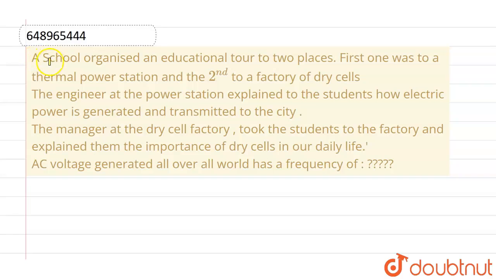Hello everyone. If we talk about this given question, a school organized an educational tour to two places. First one was to a thermal power station and the second one to a factory of dry cells. The engineer at the power station explained to the students how electric power is generated and transmitted to the city. The manager at the dry cell factory took the students around the factory and explained to them the importance of dry cells in our daily life.